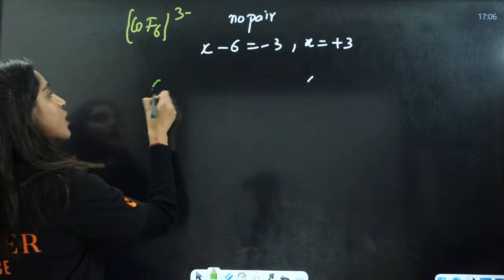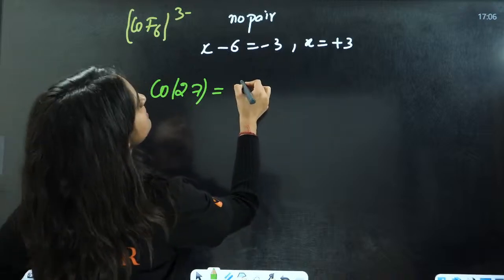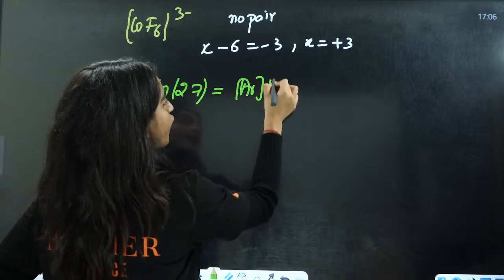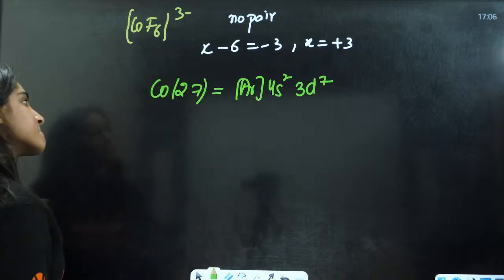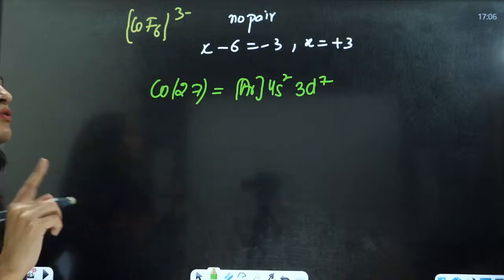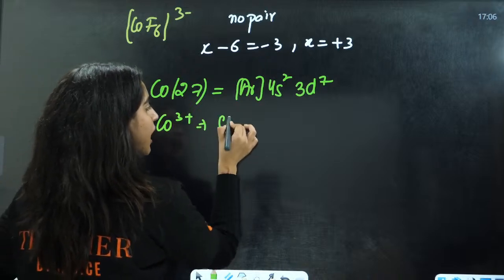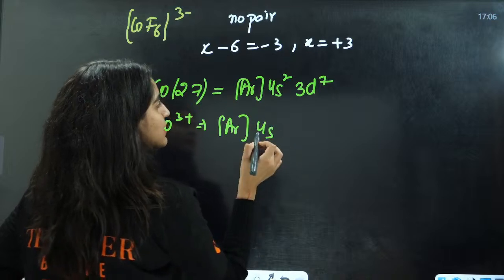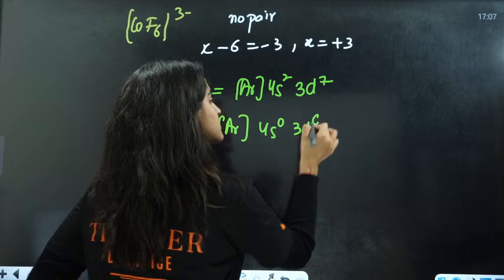No worries. Cobalt is 27, that means argon 18, 4s2, 3d7. Now cobalt 3 positive is going to be argon 4s0 3d6.